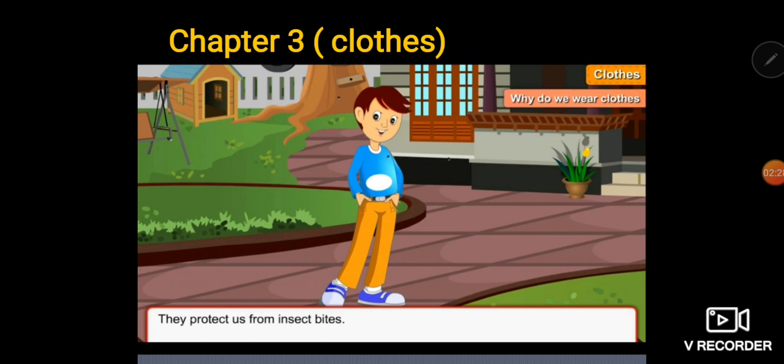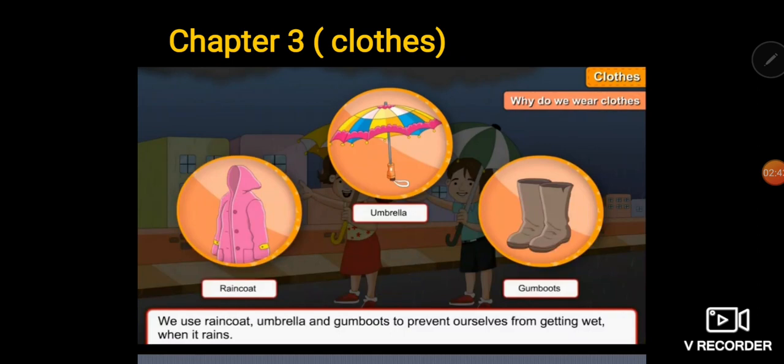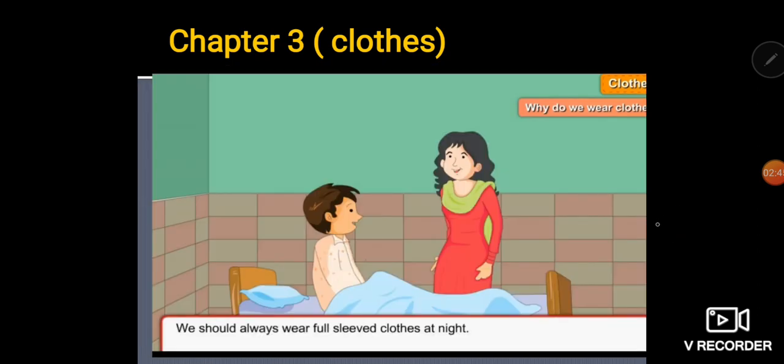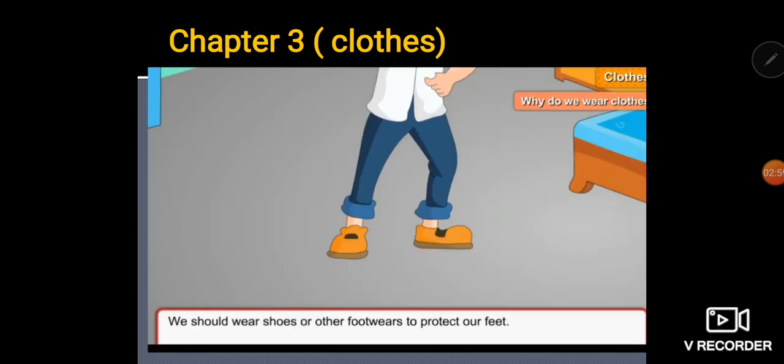Now, why do we wear clothes? You know, clothes protect us from insect bites also. How do they protect us? Because as you can see in the picture, the body is completely covered with clothes, and if the body is not covered with clothes, then insects can easily bite. During the night, when we go to bed, we should wear full sleeve clothes so that they can protect us from insect bites. And we should cover our feet with shoes or some other footwear to protect our feet.